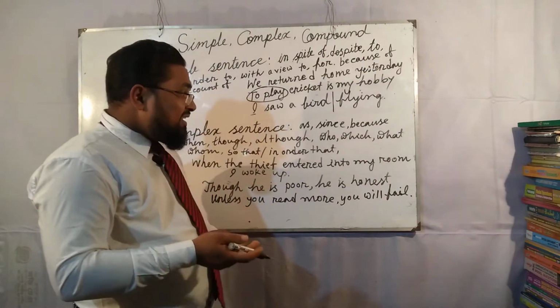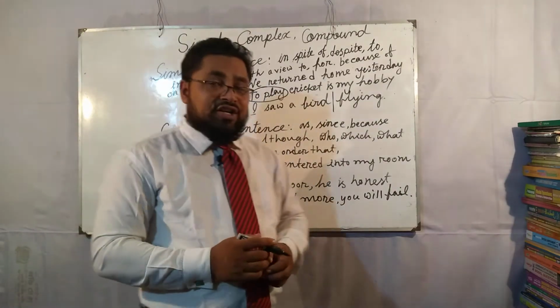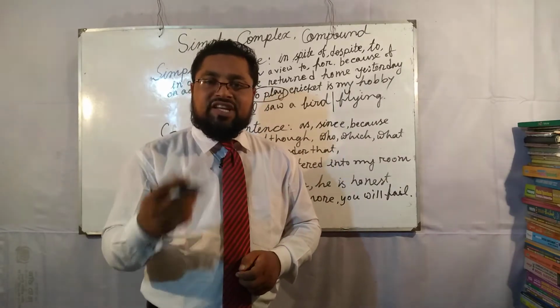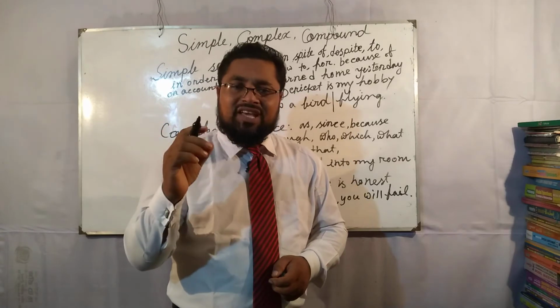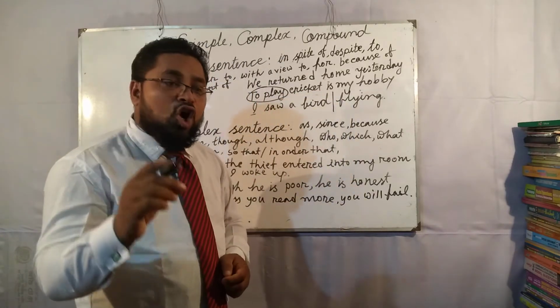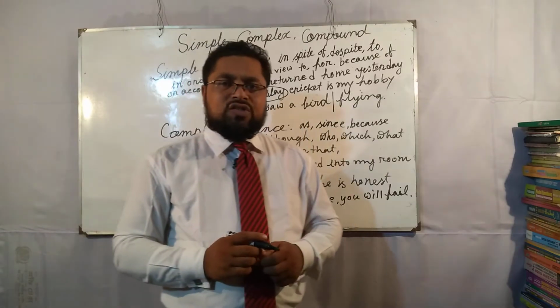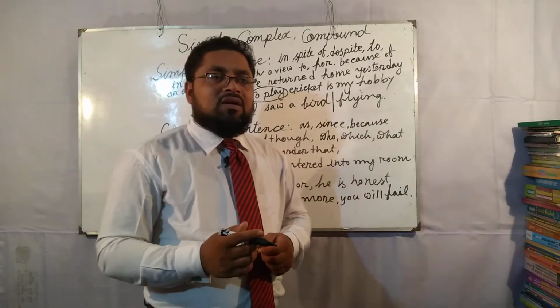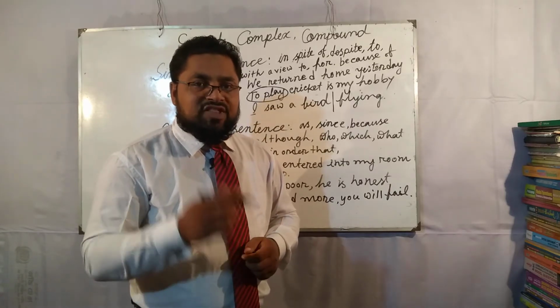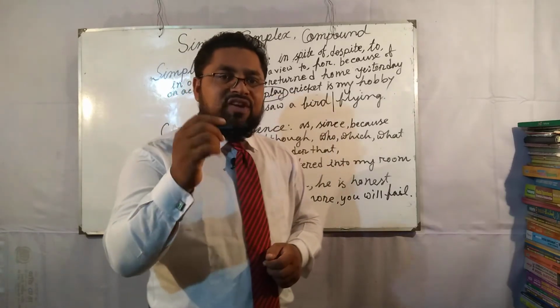If we see these types of subordinating conjunctions in a sentence, then we will think this is a subordinate clause. A subordinate clause is a dependent clause that depends on the principal clause to express the meaning of the sentence.